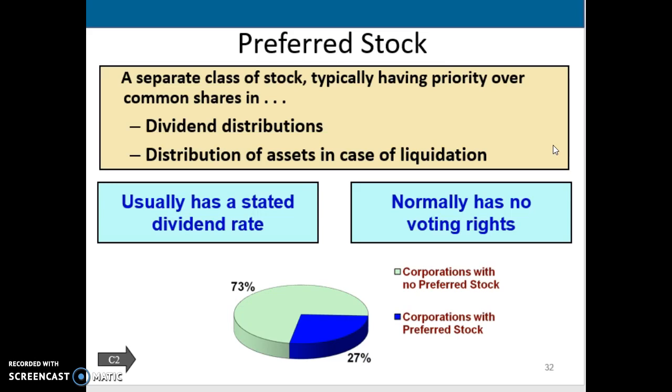Another is that it doesn't usually have voting rights. So common stock gives you the right to vote and make decisions in how a company is running. Preferred stock typically doesn't, but because it doesn't, it typically has a higher dividend rate, and it's also going to give you the option to sometimes earn dividends every year, and we'll talk about that in the next part.